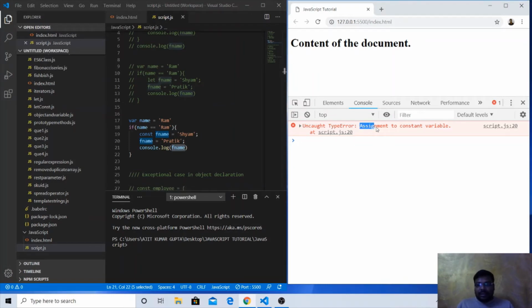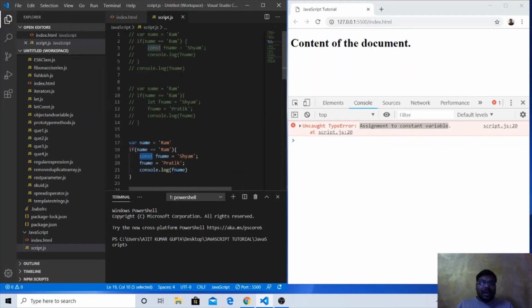See the error: assignment to constant variable. Const is a constant variable. We cannot reassign a new value if we have declared the variable with the const keyword. So this is the difference between let and const. Whatever the difference was with var versus let, the same difference is there for var versus const also, but there is one additional difference.